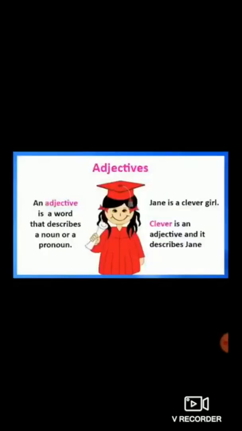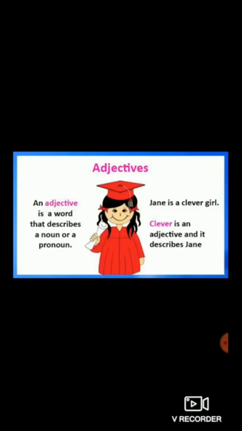Very good. Adjective means what? An adjective is a word that describes a noun or a pronoun. I repeat, an adjective is a word that describes a noun or a pronoun. For example, here is given, Jane is a clever girl. So Jane is a noun, and what describes the noun? Clever. Clever is an adjective because it tells something more about Jane. How is Jane? Jane is a clever girl. Clever is an adjective and it describes Jane. Understood the concept of adjective?